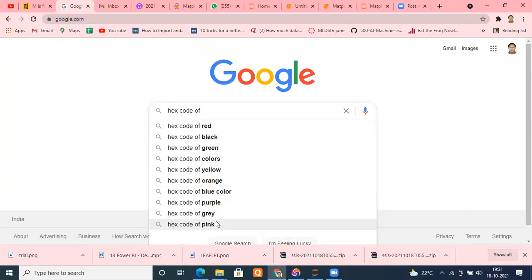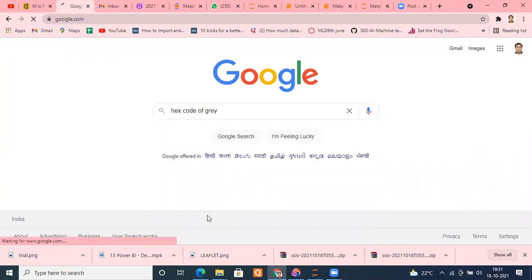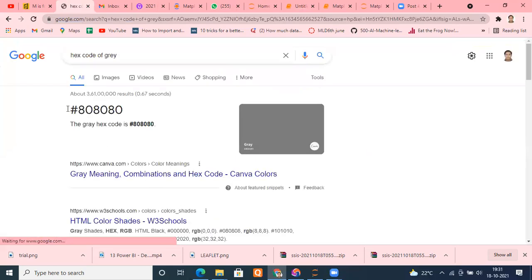For example, blue, purple, gray. Suppose I need a gray color. See, this is the hex code which is available, 008080. Okay, I can copy it here. Suppose you think of what color I need. So you can use a custom color as well. You can use a custom color.